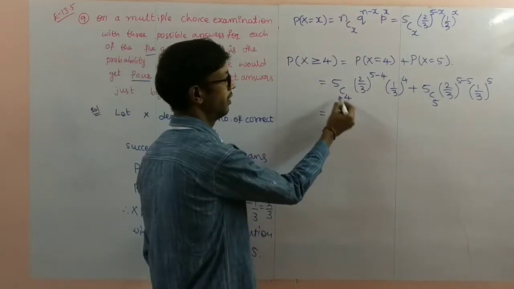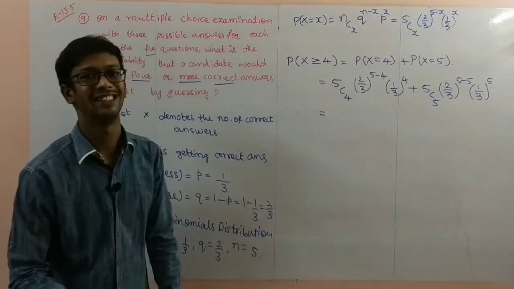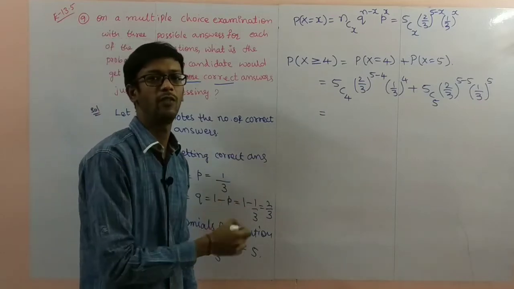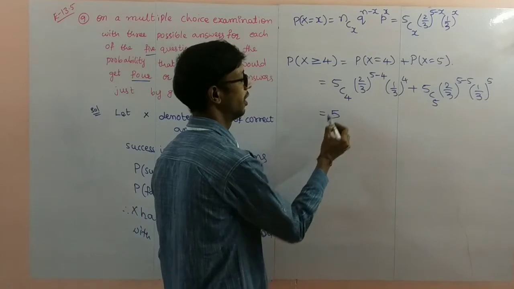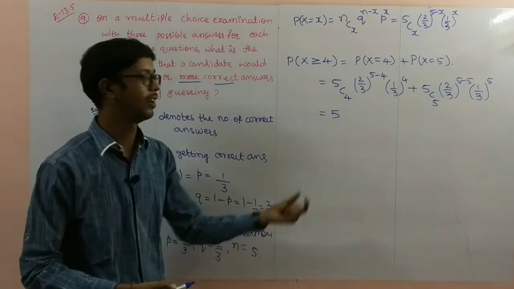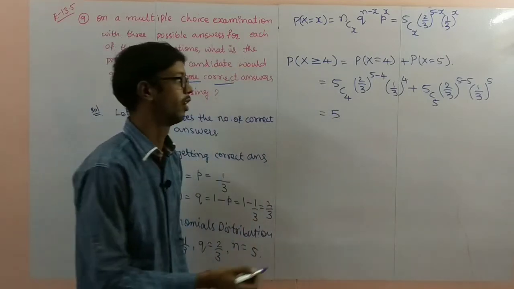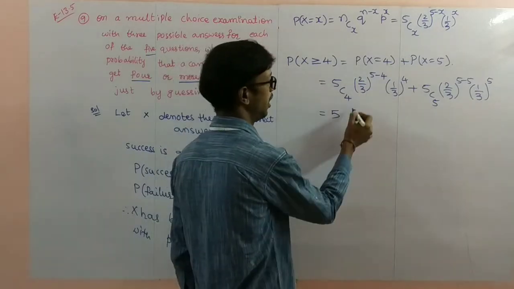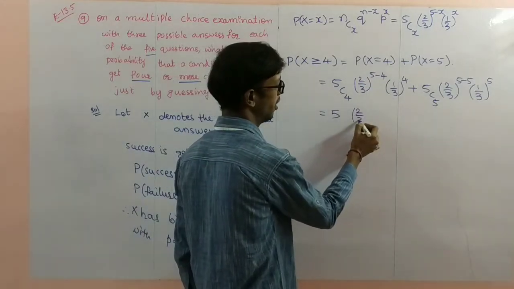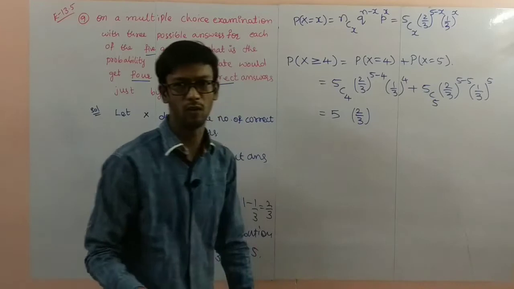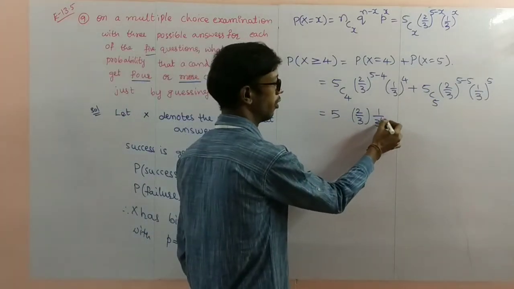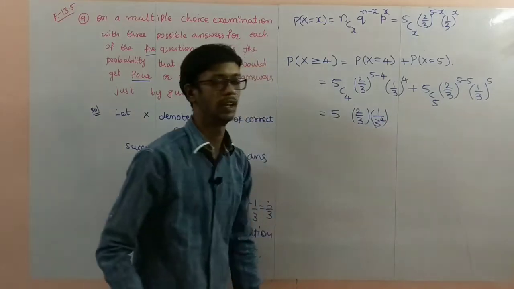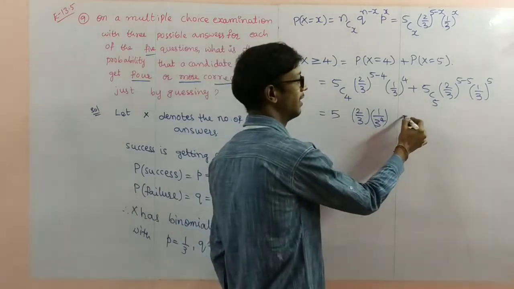Next, 5C4 is 5 factorial by (5 minus 4) factorial into 4 factorial. That answer will be 5. If you have any doubt, you can make the simplification. 2 by 3 power 1, no need to write the 1, then 1 by 3 power 4, plus 5C5